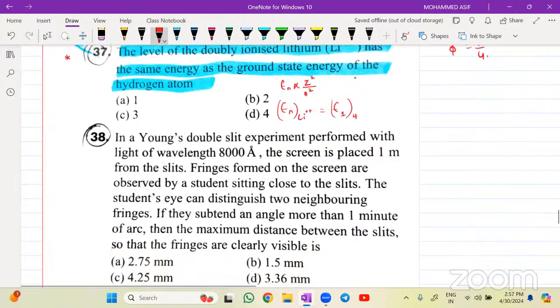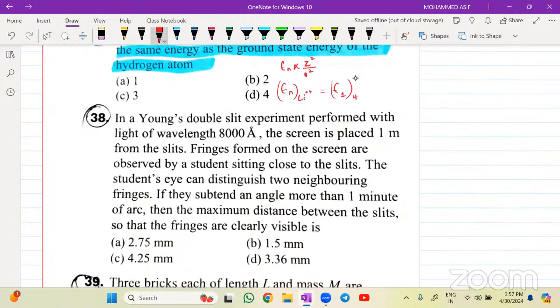That means Z square divided by N square. I'll write here Z square divided by N square of lithium double plus is equal to Z square divided by 1 square of hydrogen ground state. Isn't it? So Z square for the lithium will be equal to 3 square divided by N square is equals to 1 square and 1. That means 3 square is equals to N square. So N value is equals to 3.